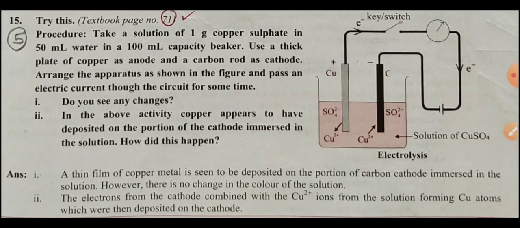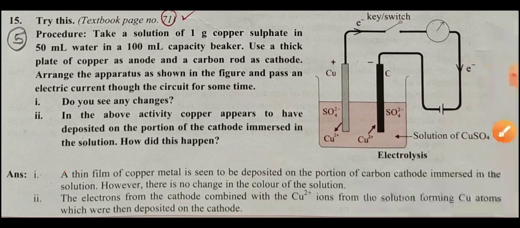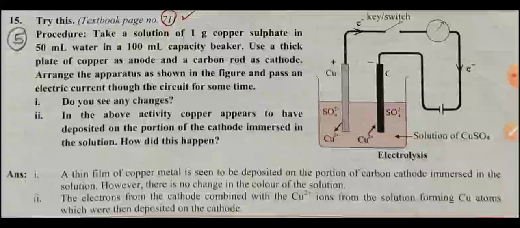Check here. Same. Yes, take a solution of copper sulfate. So first question, do you see any change? The answer to this first one is here. Clear? A thin film of copper metal is seen to be deposited on the portion of the carbon cathode immersed in the solution. However, there is no change in the color of the solution.